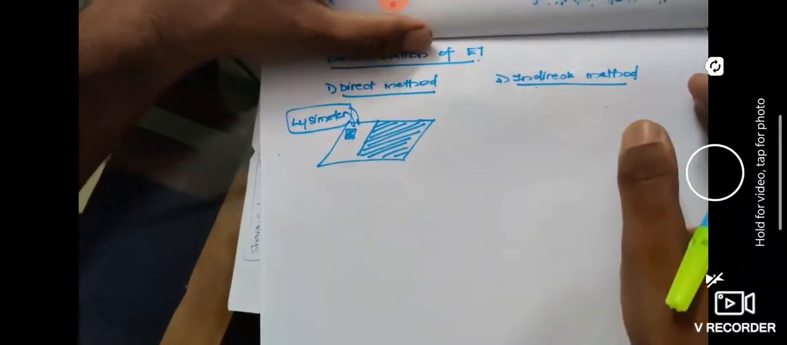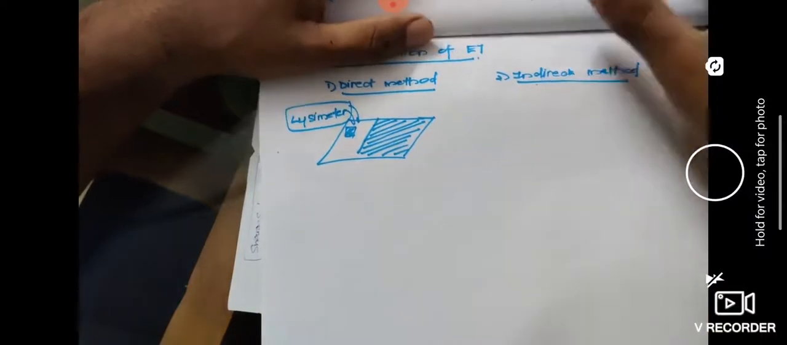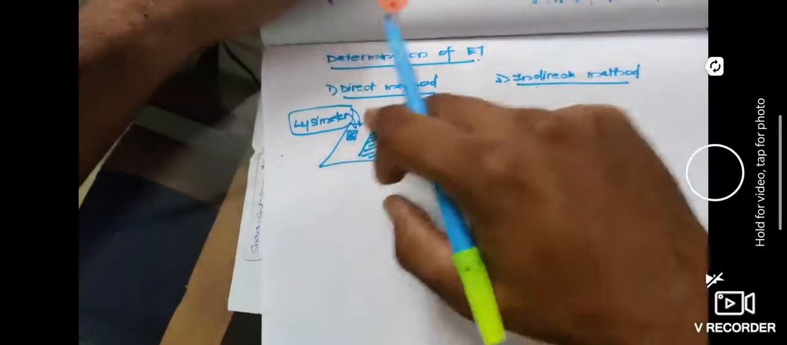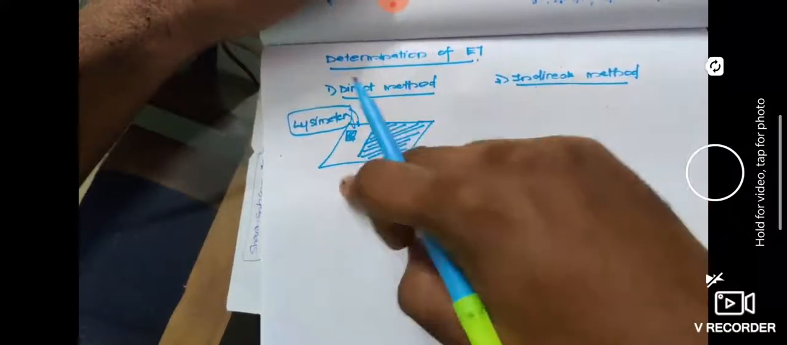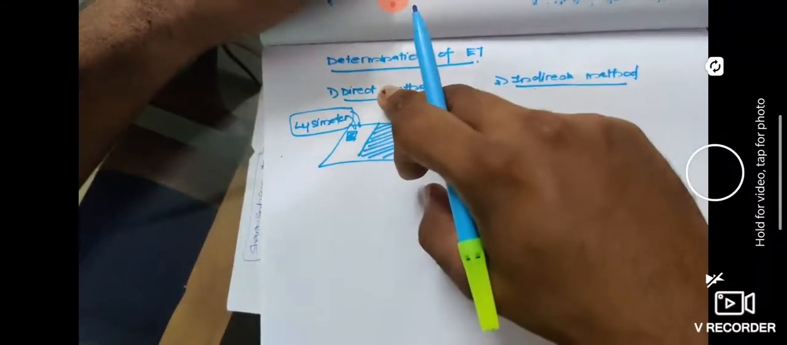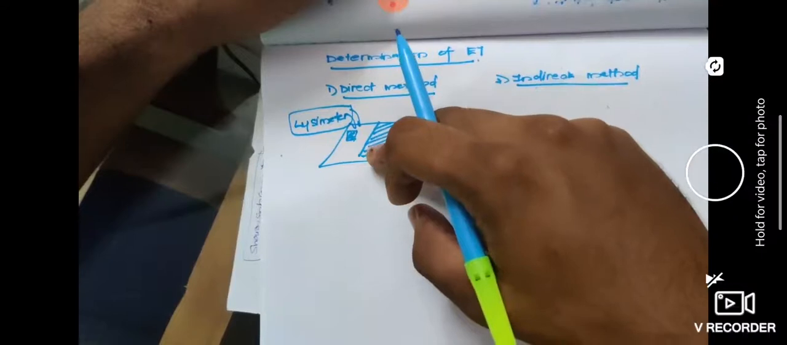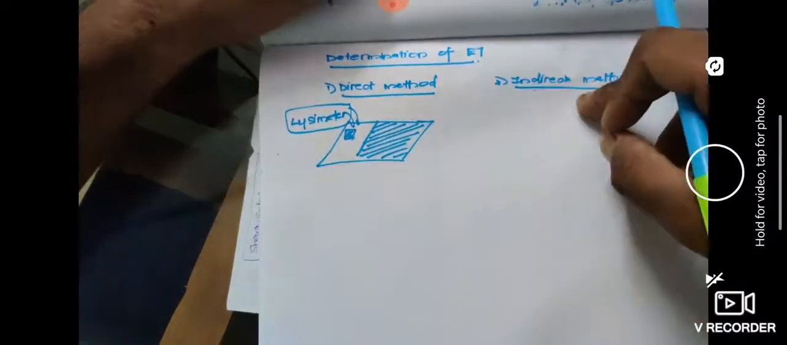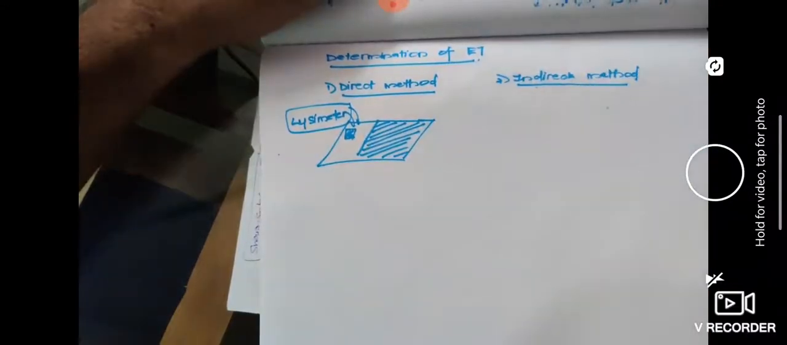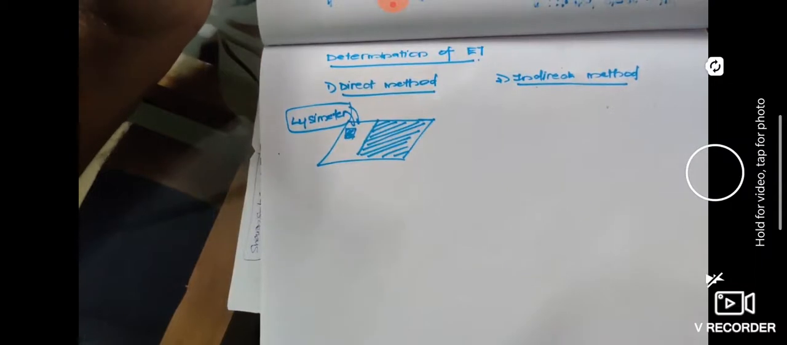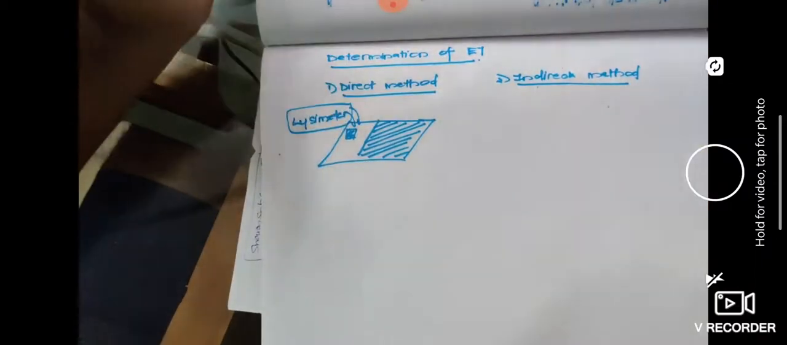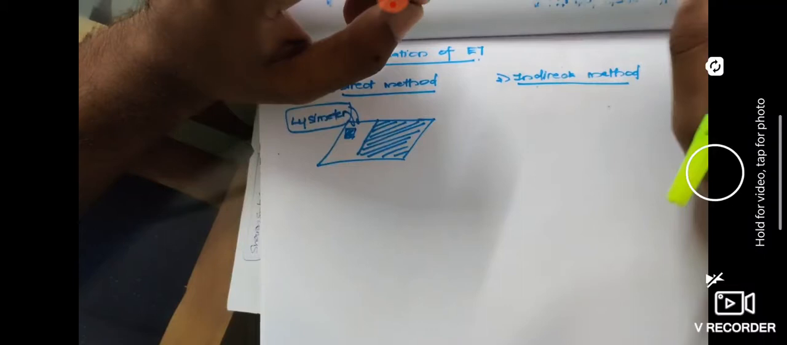Now coming to the indirect method, as the name suggests, you have to depend upon some other things. When you are measuring a parameter from actual physical measurement, it is a direct method. Here we are not finding evaporation and transpiration directly, but the other factors. Evaporation will depend on some other factors, and transpiration also may depend on some other factors. So we will be measuring those factors which affect evaporation and transpiration.